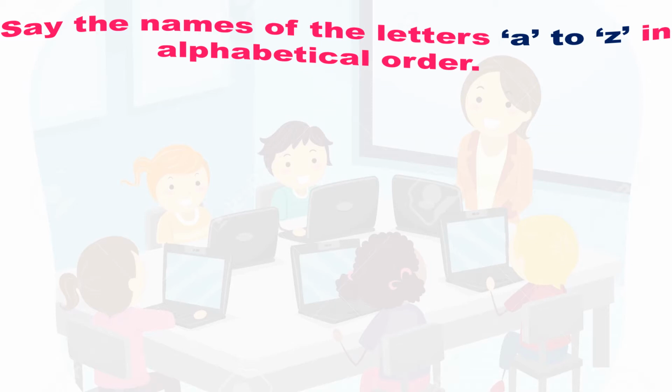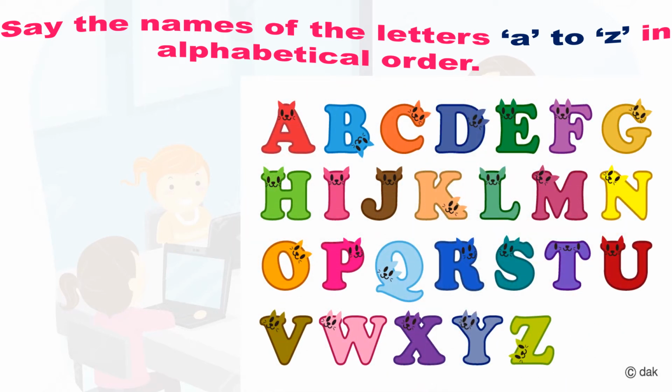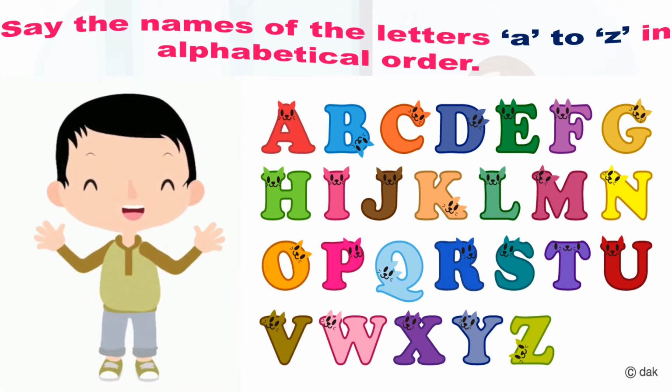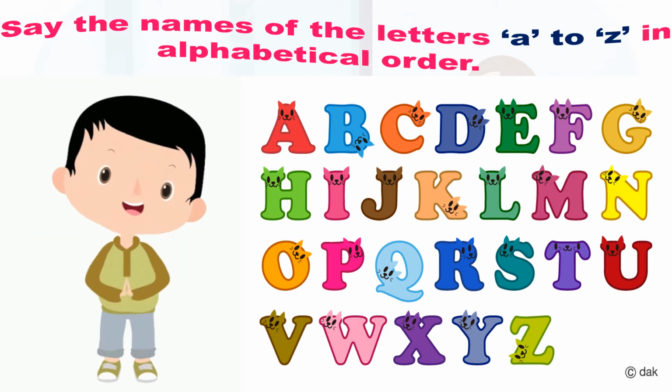See, now we have seen Sukhada has started with A, but Yash started with S. So you can read any letter as you like. But here the condition is that you have to read all these letters in alphabetical order. Alphabetical means start with A, B, C and stop at Z. Now we will see how John shows us to read in alphabetical order. We will start with John.